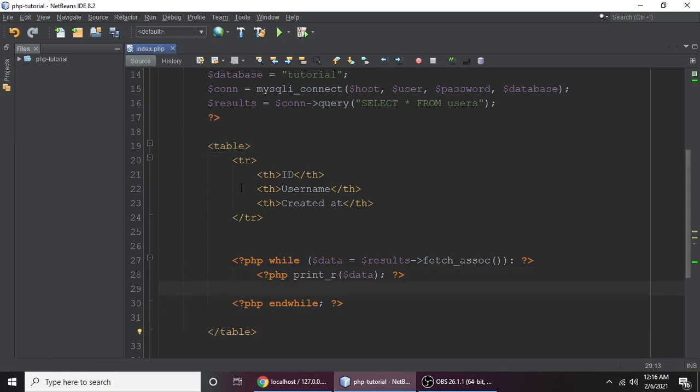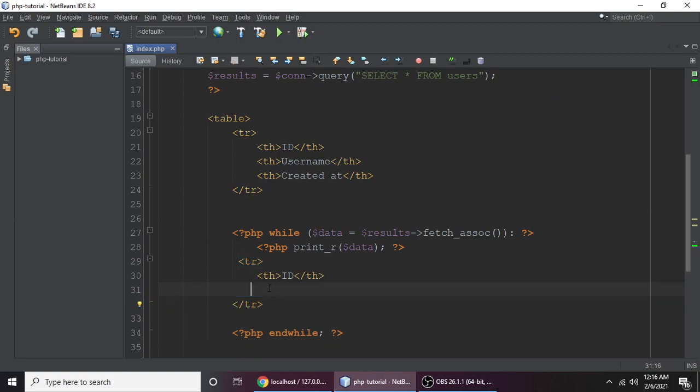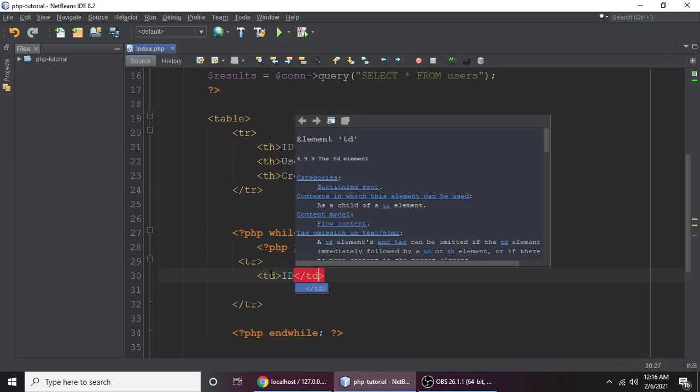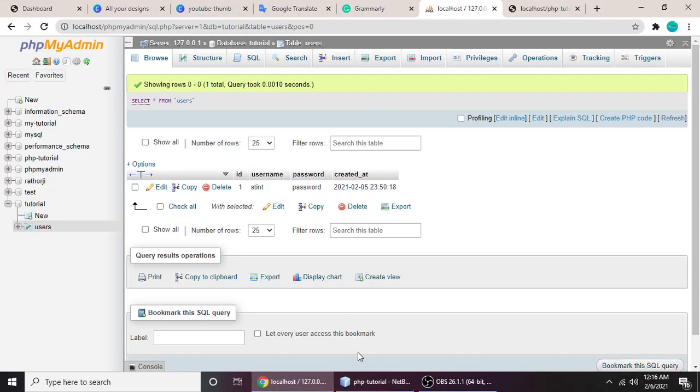Here we will also put this data, but this time it will not be a th, it will be a td for table data. Inside we need a PHP tag like this, PHP echo dollar data, and the data is this data, and the id, username, and password.